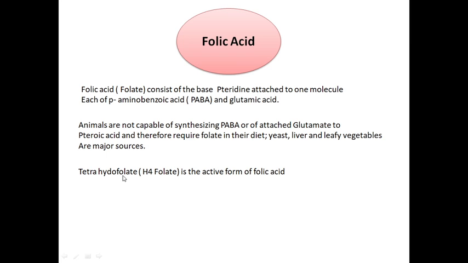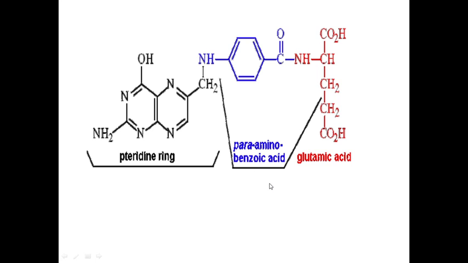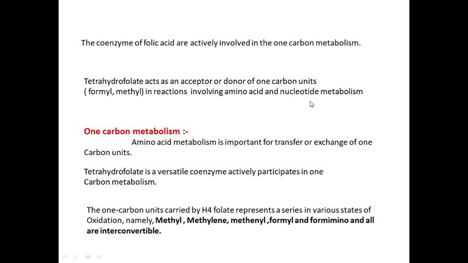Tetrahydrofolate, H4 folate, also called THF, is the active form of folic acid. This is the structure of folic acid. The pteridine ring, para-amino-benzoic acid, and glutamic acid, these three molecules form folic acid.